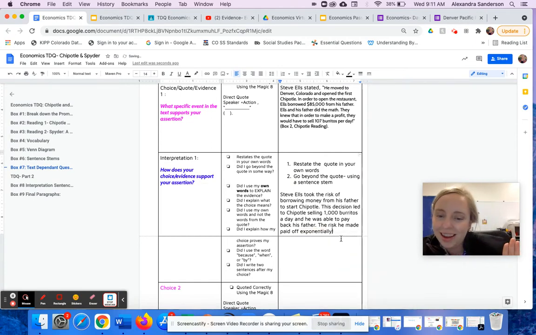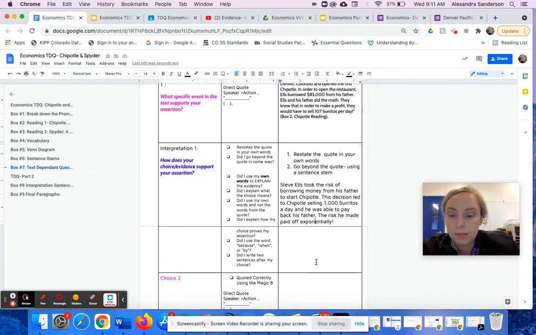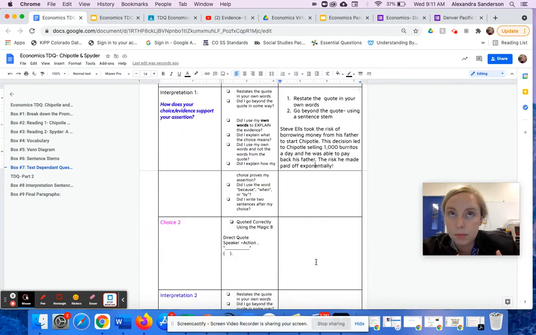Exponentially, yes. Okay. All right, so teammates, I restated what the quote means in my own words, and then I went beyond the quote. I told an effect. The risk that he took was a really good decision. It paid off. So I would delete these steps now, and we'll color code tomorrow. Next.